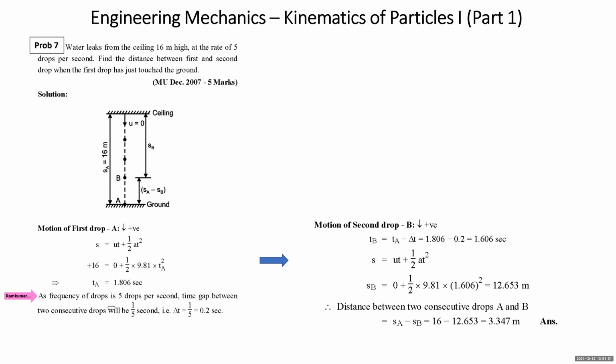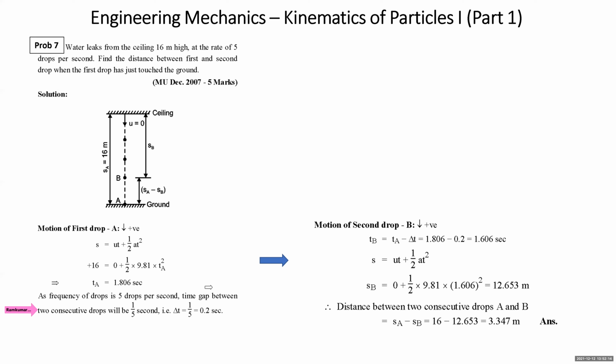Now, next statement. As the frequency of drops is 5 drops per second, the time gap between two consecutive drops will be 1/5 seconds. 1/5 means delta t is 0.2 second. What is delta t? 0.2 second. How do you understand it? He says in the problem that the frequency of drops is 5 drops per second. That means in 1 second, 5 drops.